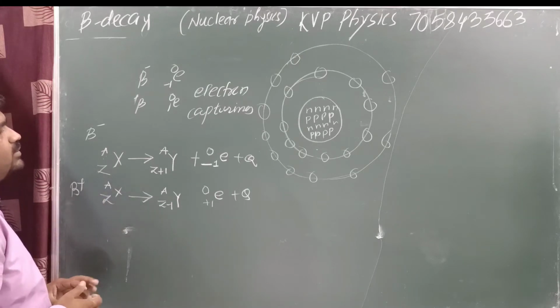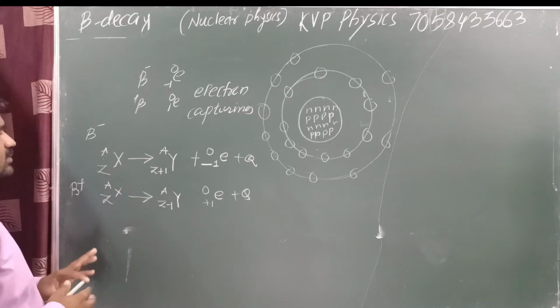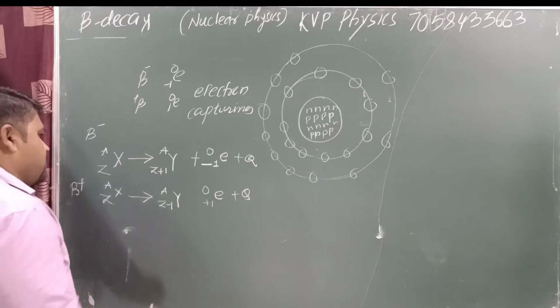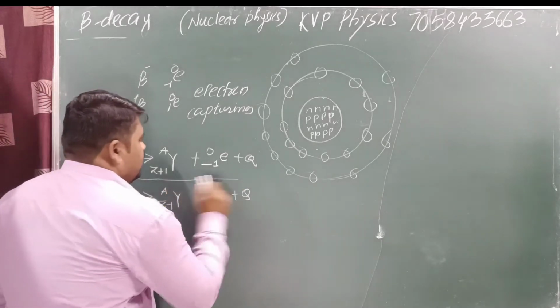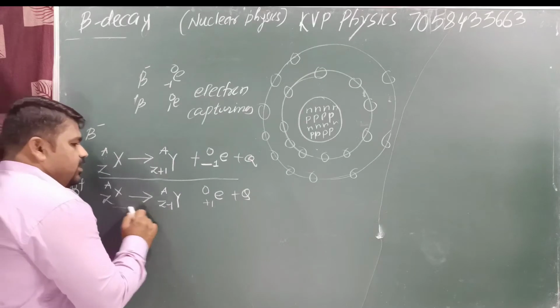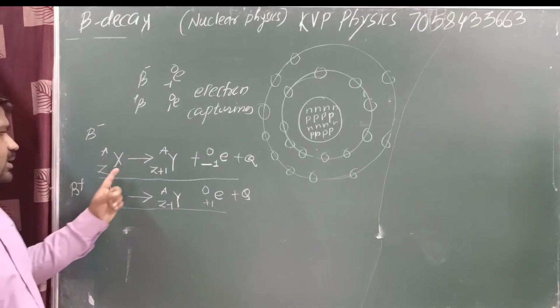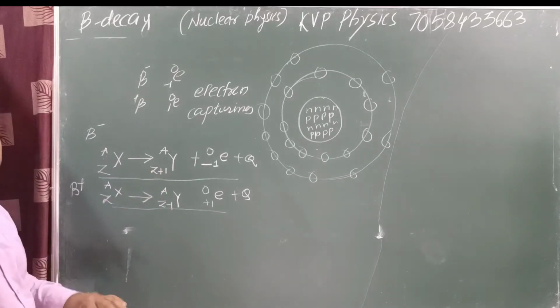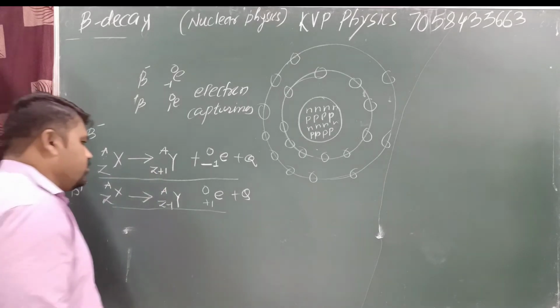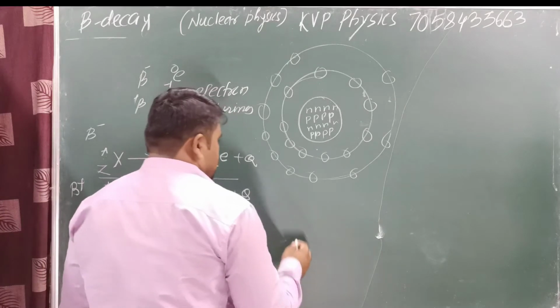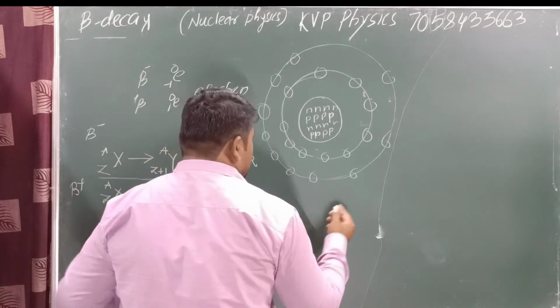Consider next, beta plus and beta minus. Here a proton is converted to neutron, and a neutron is converted into proton, which means the inside becomes Z plus 1.